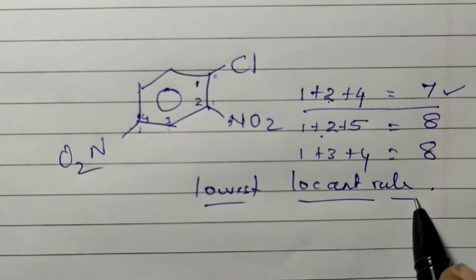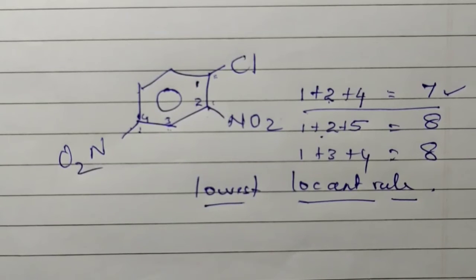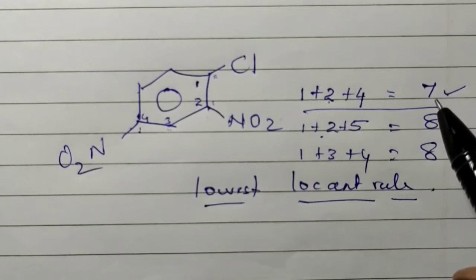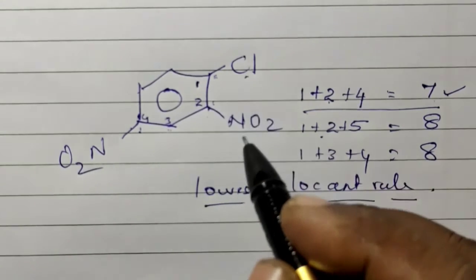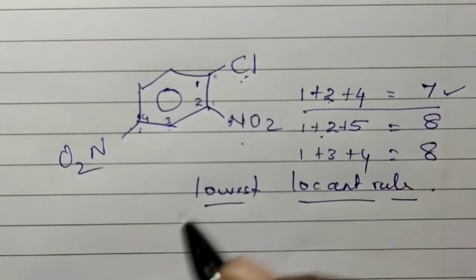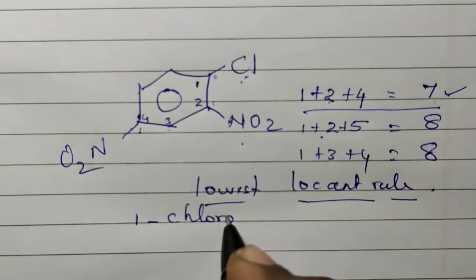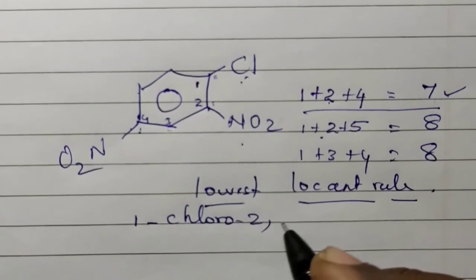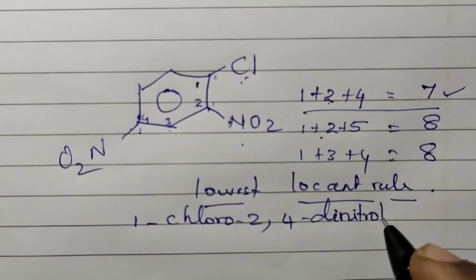Lowest locant rule means we have to count the positions of the carbon atoms, and whichever comes least, that we will select. That means this way of numbering is correct. Now we have to write the name in alphabetical order. So this is chloro, this is nitro. Chloro will come first. So 1-chloro-2,4-dinitrobenzene.